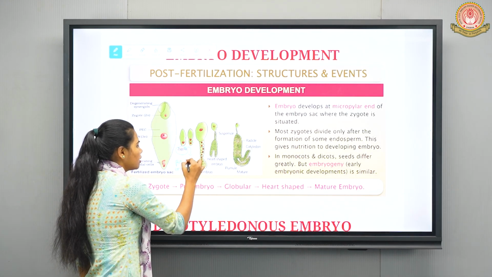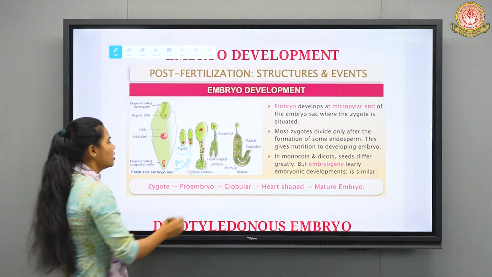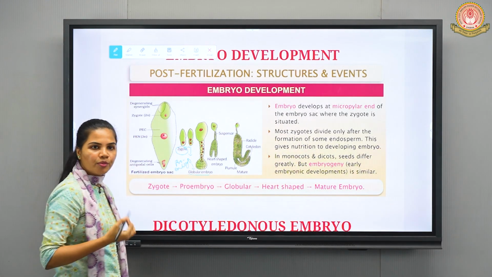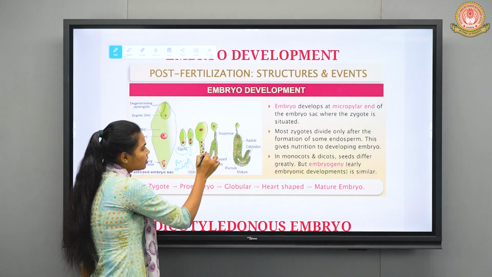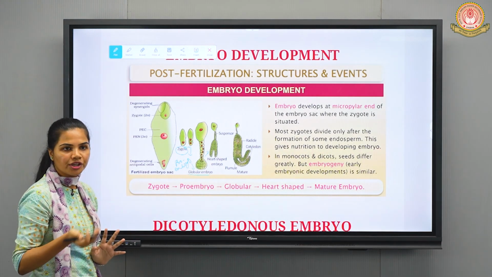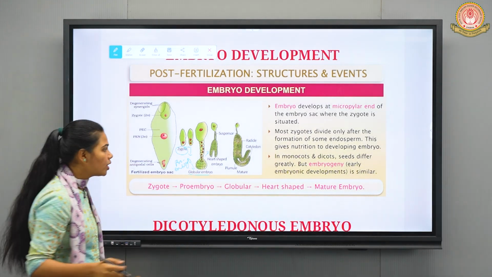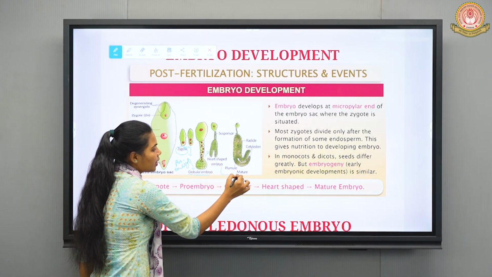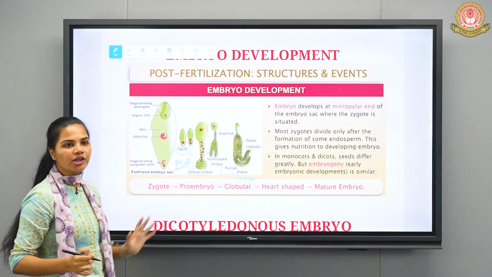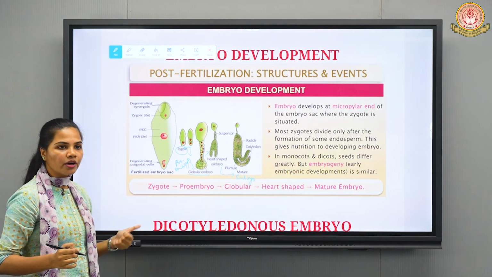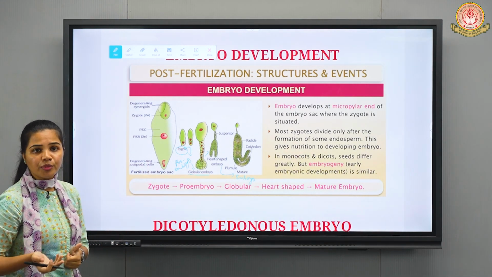Pro-embryo. Then you can see different shapes of this embryo, right? It is of globule shape, so it is going to convert into globular embryo. These are the stages of the embryo development. Further you can see heart shape embryo. It is looking like a heart, so that's why it is known as heart shape embryo. Further it is going to give rise to a mature embryo. So here you can observe different parts of this particular embryo, that is radicle, cotyledons, right? Suspensor cells and all, which give support to the developing embryo, right?